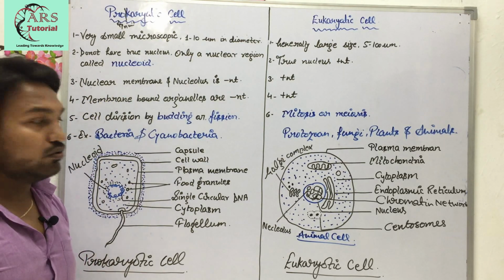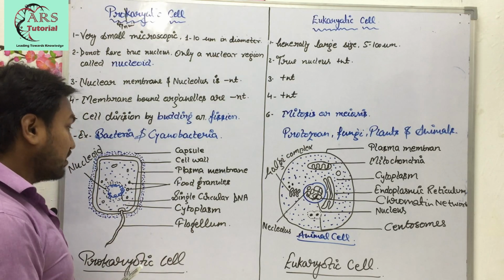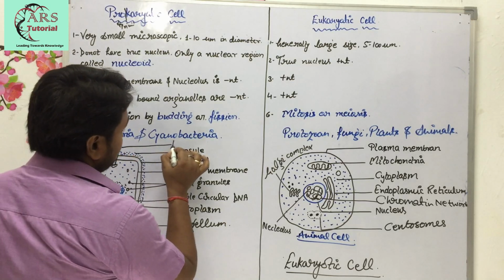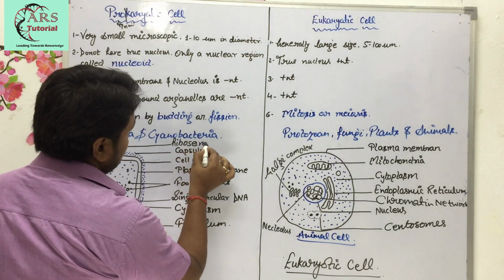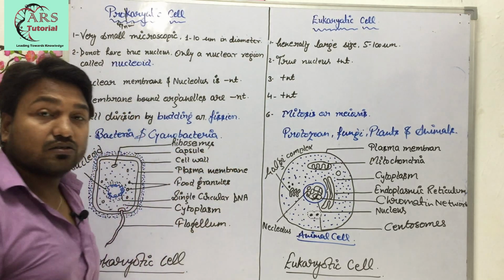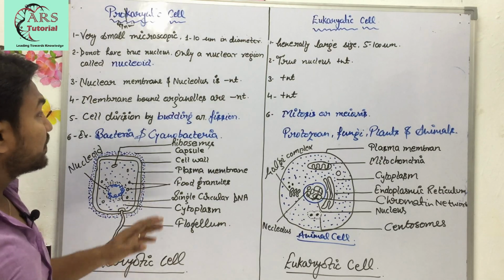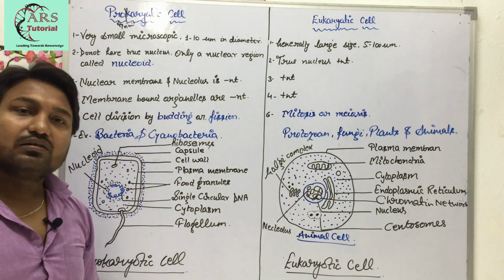I have already told you that in prokaryotes membrane bound organelles are absent. Only one organelle is present, which is known as ribosomes. So ribosomes are present, and in eukaryotes all the membrane bound organelles are present.